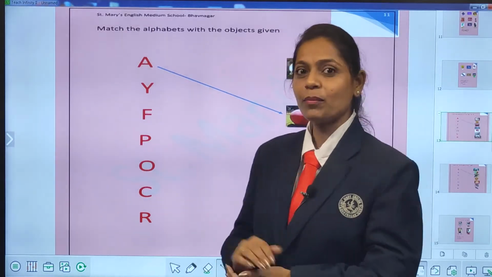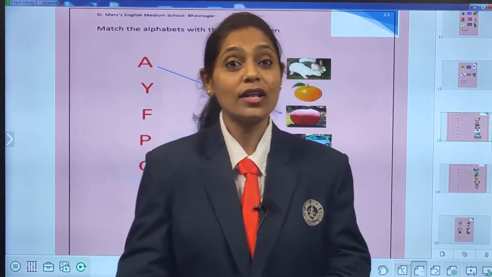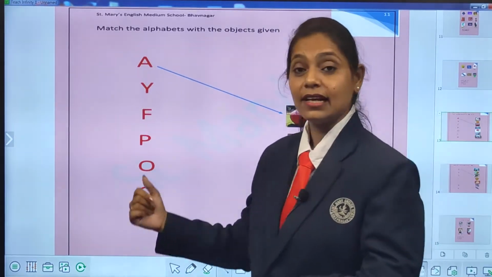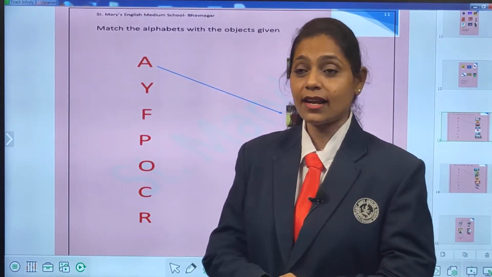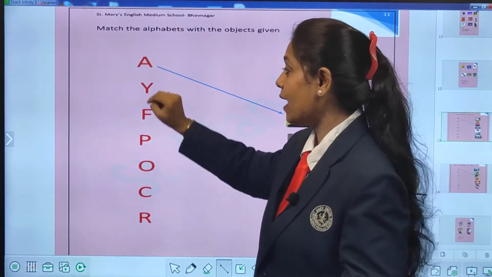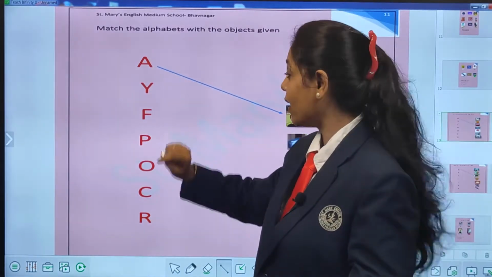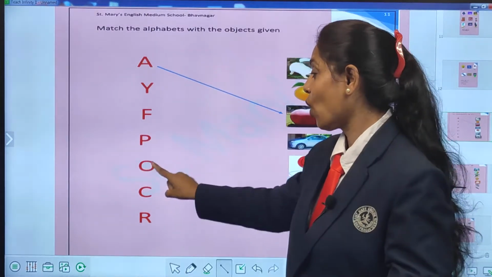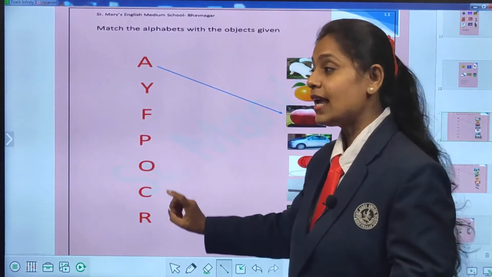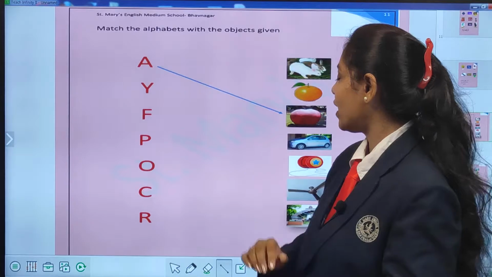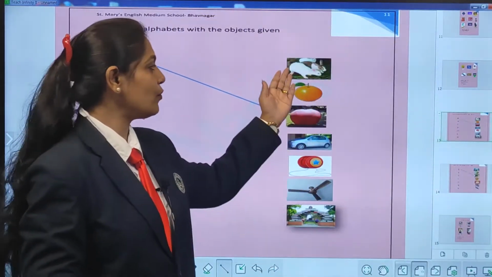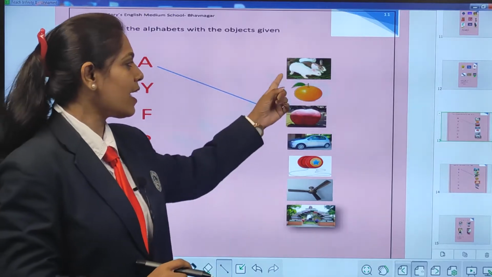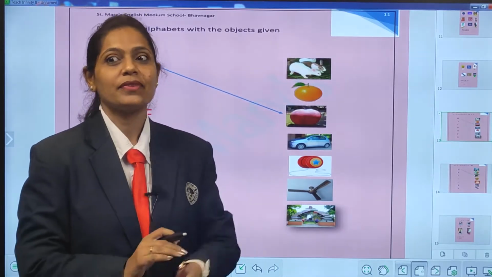Can you see something on the board? Yes. What is that? There are alphabets written here. Can anyone tell me which letters they are? Come on, say. A, then Y, then F, then P, O, C and R. Very good. And all of you look this side. Can you see pictures? Yes. Can anyone tell me what is this?